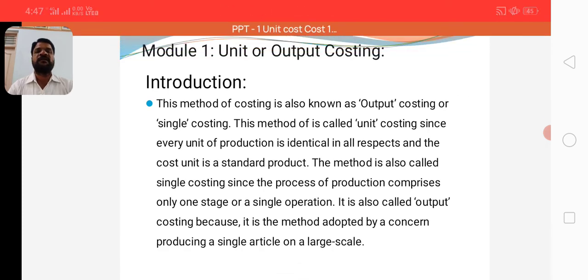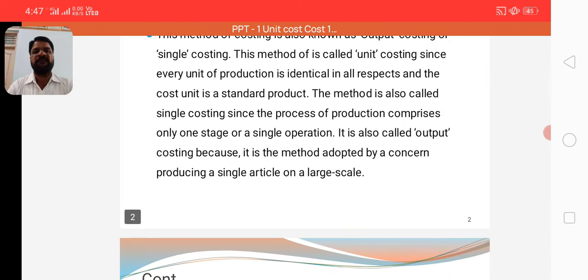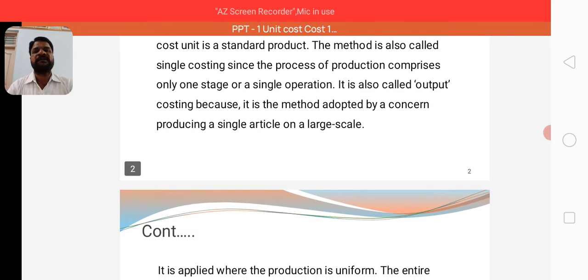It is also called output costing because it is a method adopted by a concern producing a single article on a large scale. Single article means a uniform kind of product that can be manufactured on a large scale.